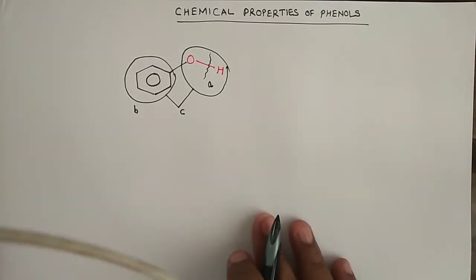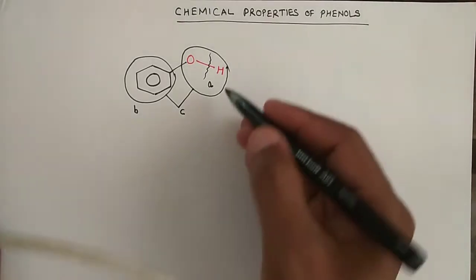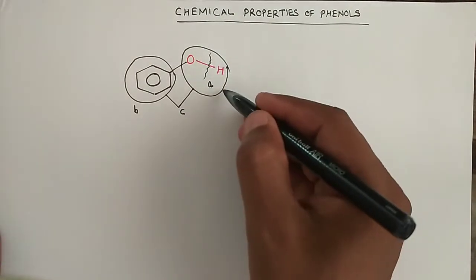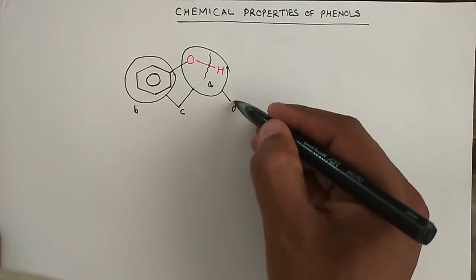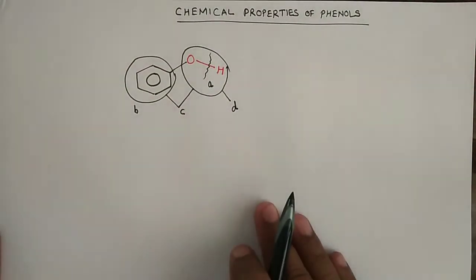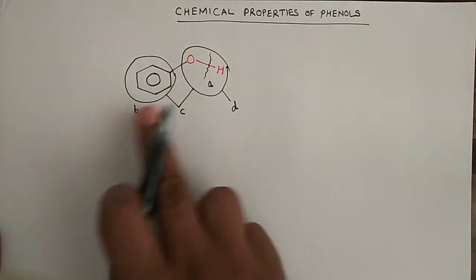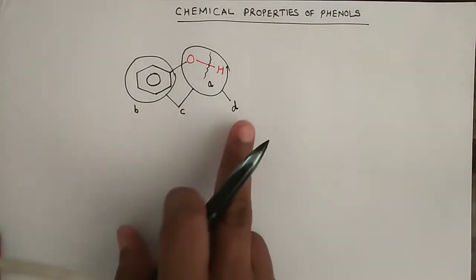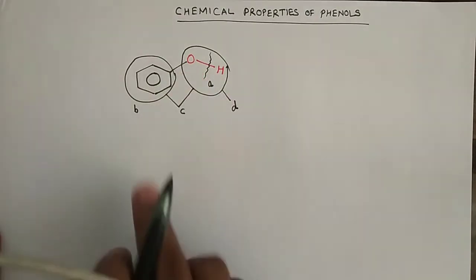And there can be a fourth category also in which only OH group is involved, that can be called D category, but we are going to study only main 3 categories, right? And the D category will be oxidation reaction.